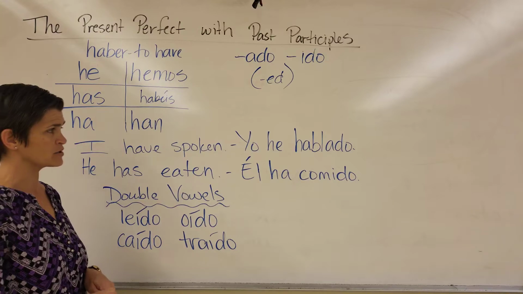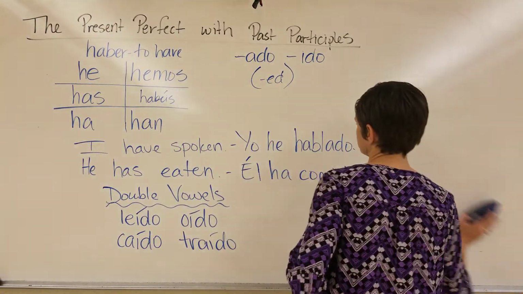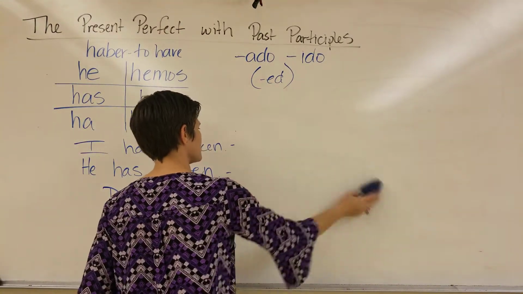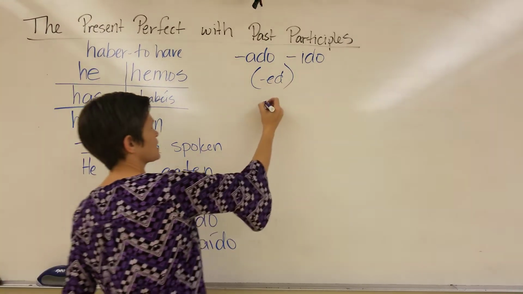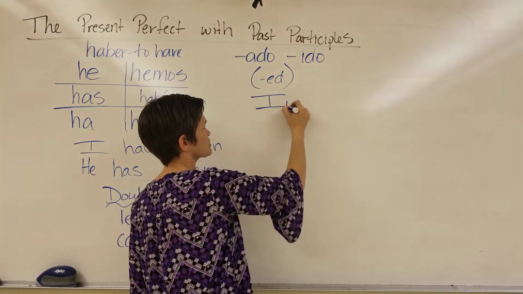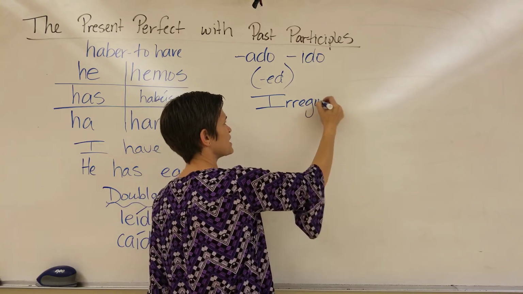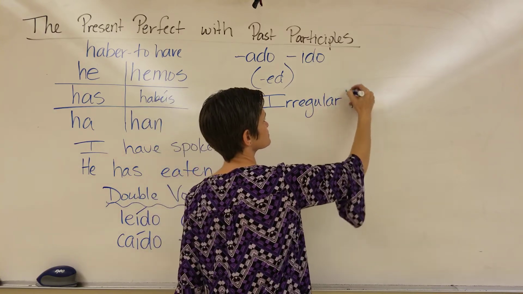The other irregulars, and I'll erase these, but I do want to see them in your notes when I check your notes. I'm going to write a list of irregular past participles.